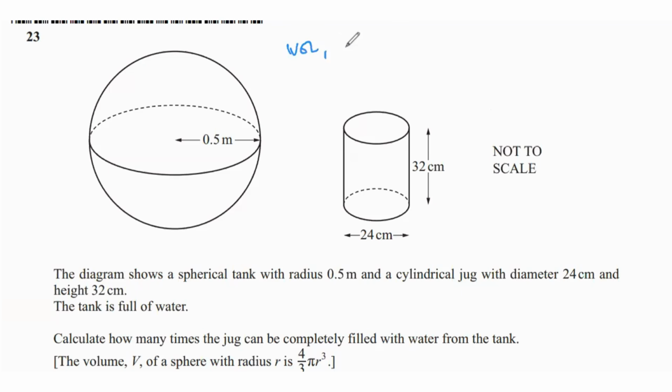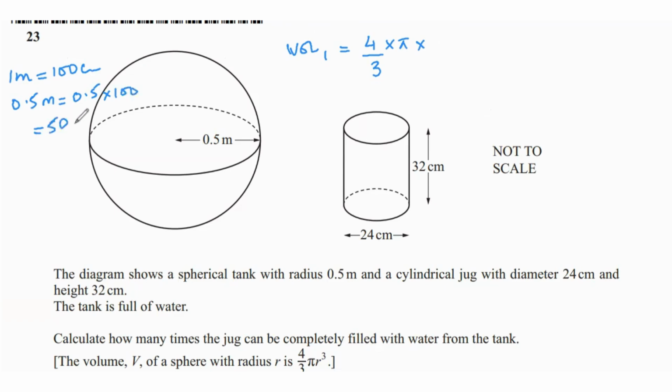So volume 1, which is for the sphere, that's going to be 4/3 times pi times. Now, radius is given as 0.5 meters, and this is in centimeters. So I'm going to convert the meters into centimeters. 1 meter is 100 centimeters. So 0.5 meters is going to be 0.5 times 100.